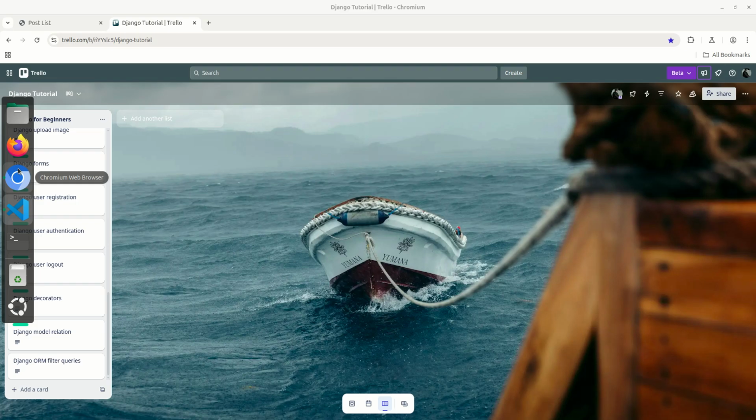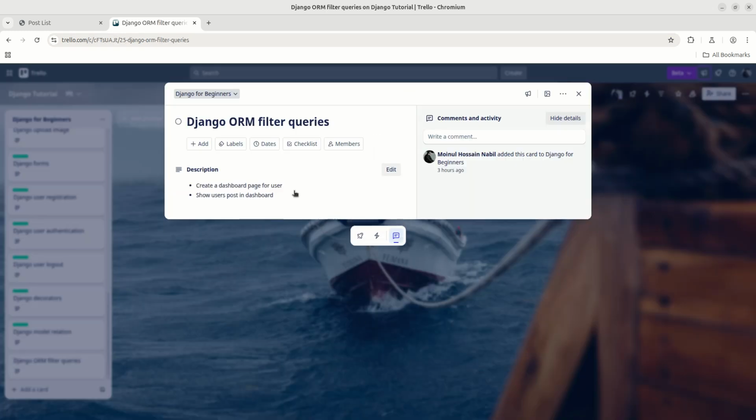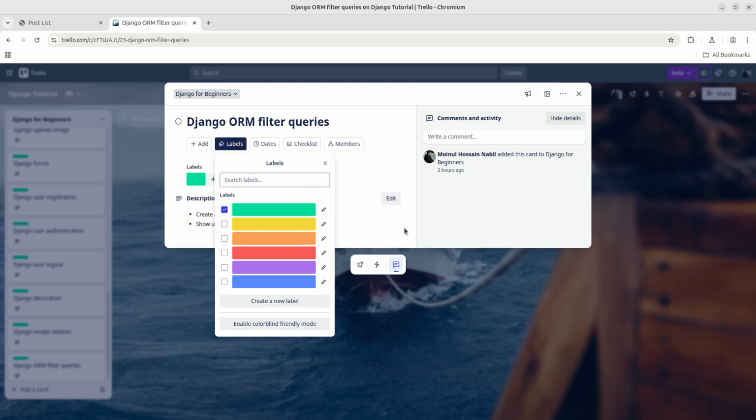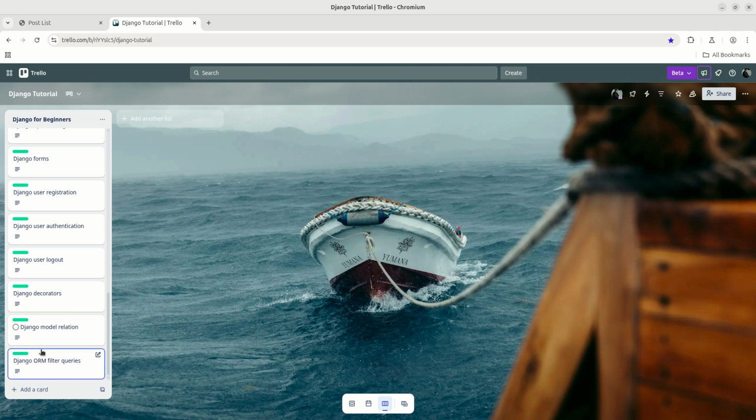Okay, now let's get back to my tutorial list. So I will go to this and I will set this level as successful. So that's it. Now as you can see, if I scroll down, there are no items remaining. So that means I have created all of the tutorials that I planned to make.